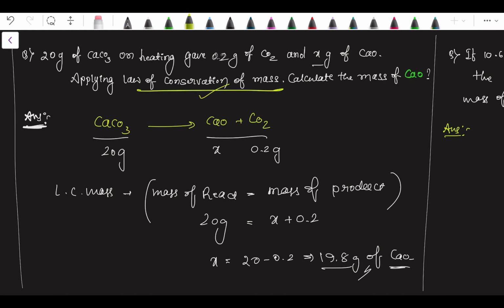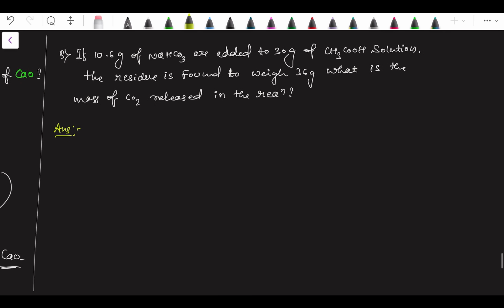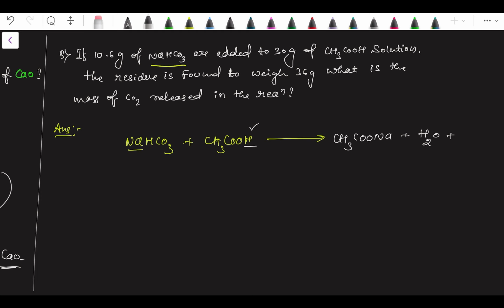This is how we will find out the mass of product or reactant with the help of the law of conservation of mass. Take it as homework, but I will give a hint here. They gave sodium bicarbonate as reactant, added to acetic acid. Sodium will combine and replace the hydrogen, then we will get sodium acetate plus water plus CO2.